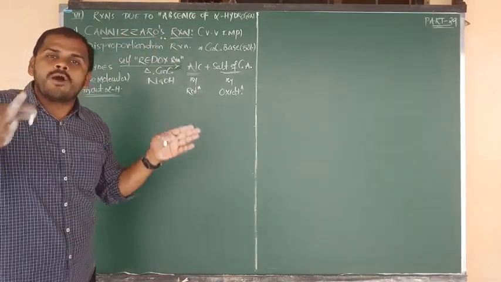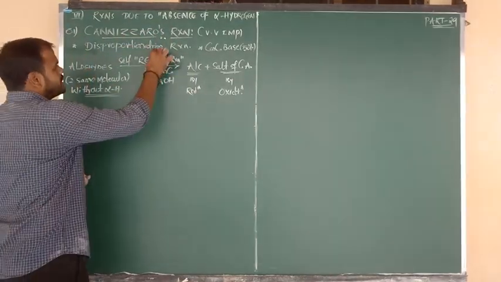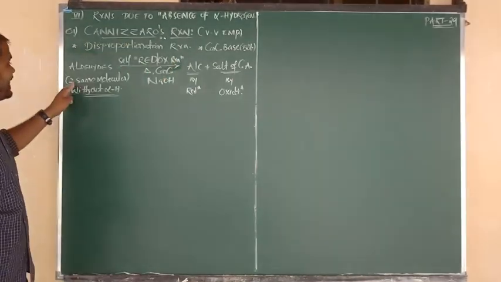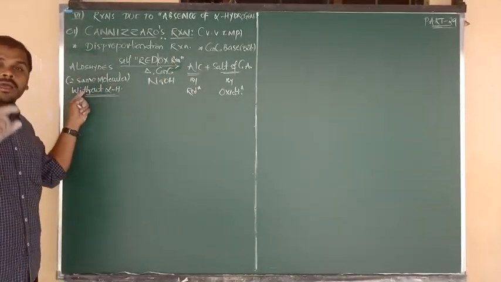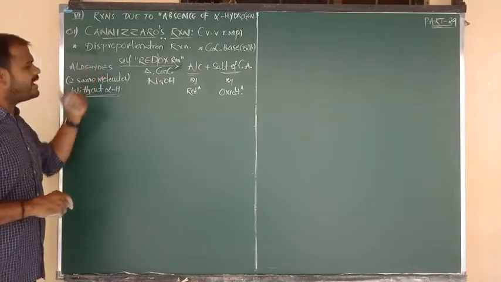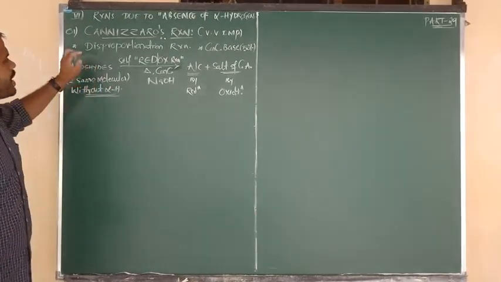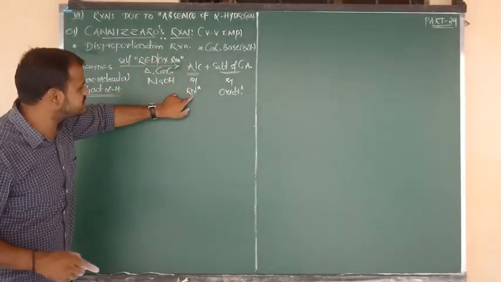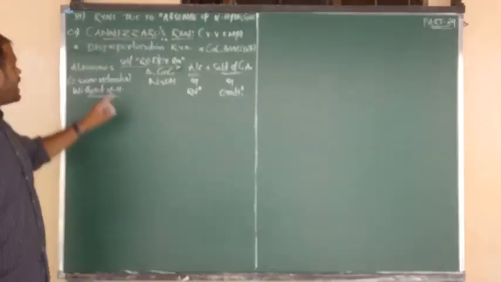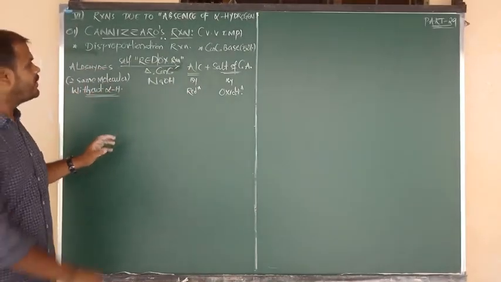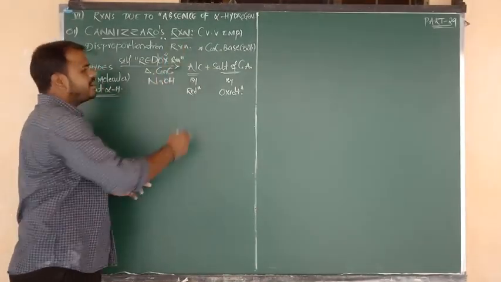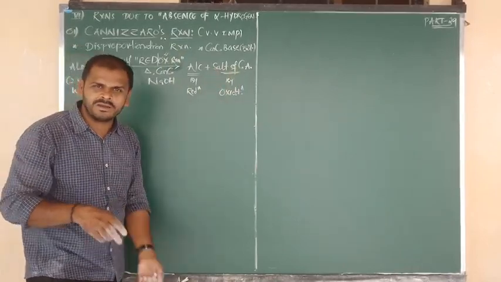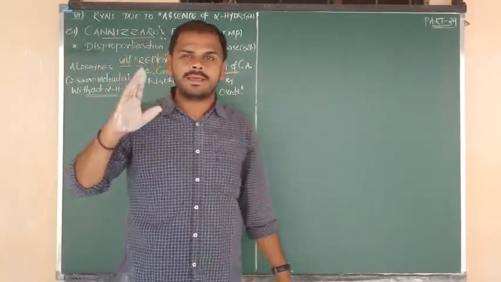What is meant by redox? Reduction and oxidation. That means in this reaction we are taking two same molecules of aldehyde. One molecule of aldehyde undergoes reduction and gives the product alcohol, and one more molecule of aldehyde undergoes oxidation, and due to that oxidation we get the product salts of carboxylic acid.